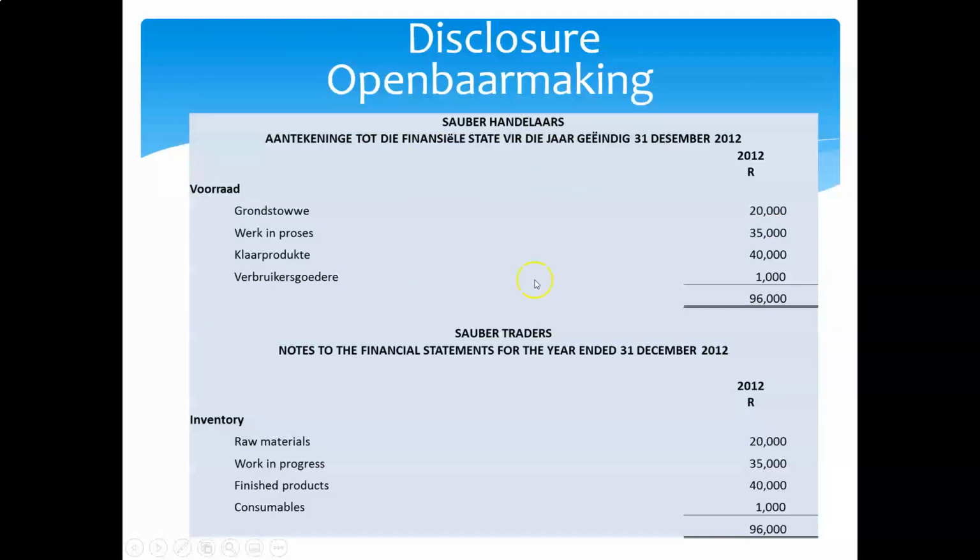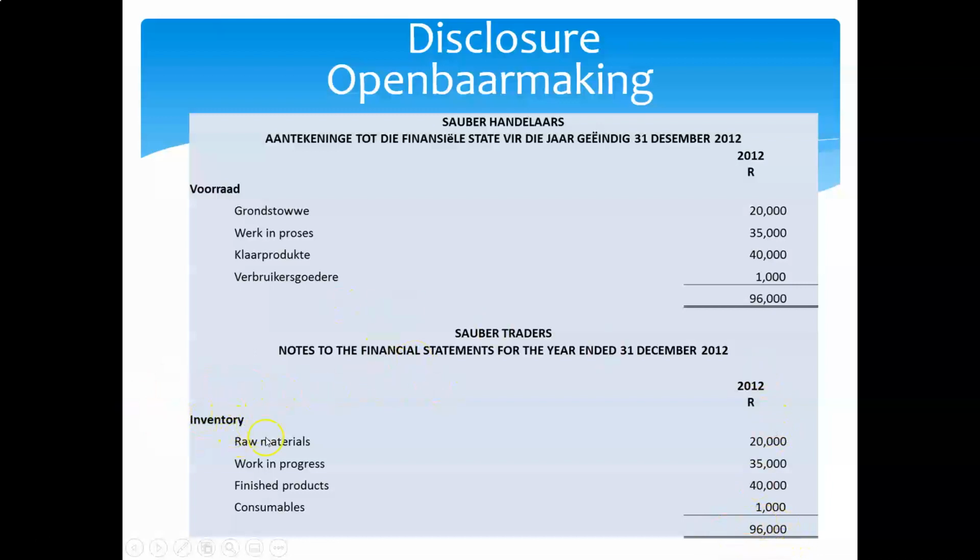How are we supposed to disclose inventory in our financial statements? Well, guys, you have to write a note to the financial statements, and in that note you will give the breakdown of your inventory record. On your statement of financial position under current assets, you will only have one line item, inventory, 96,000 Rand, with a reference to this note number.